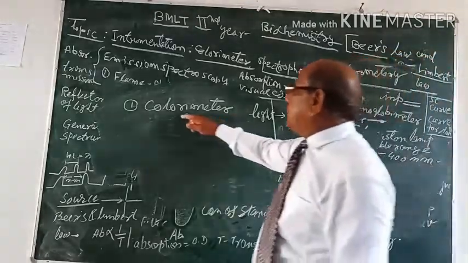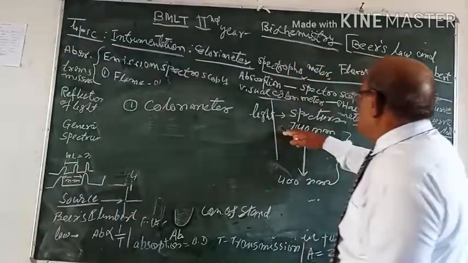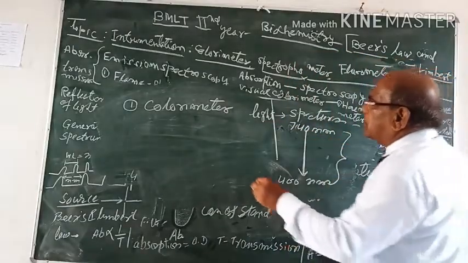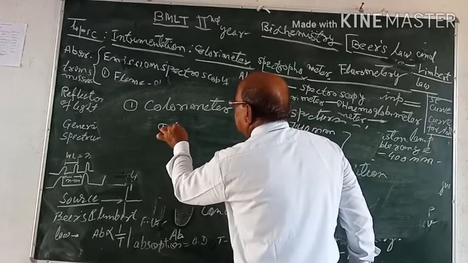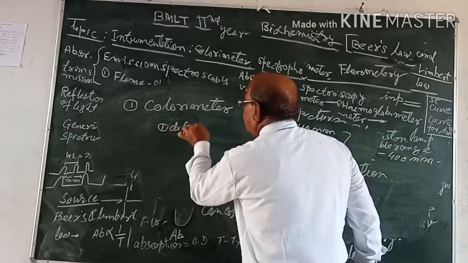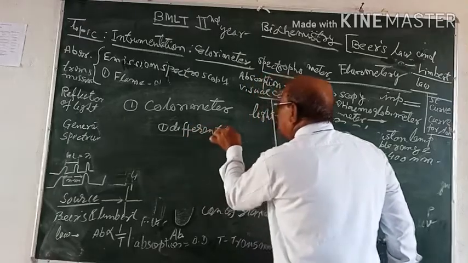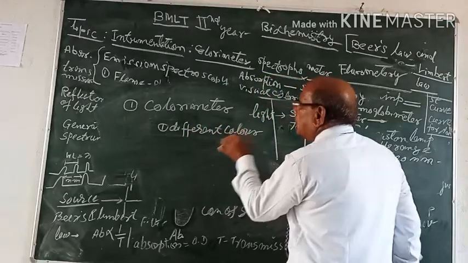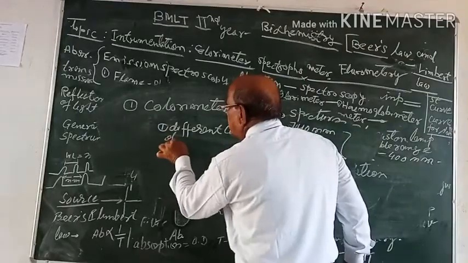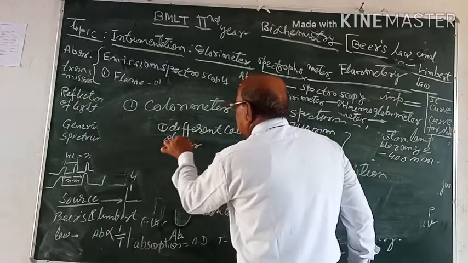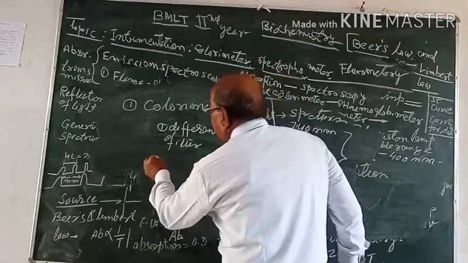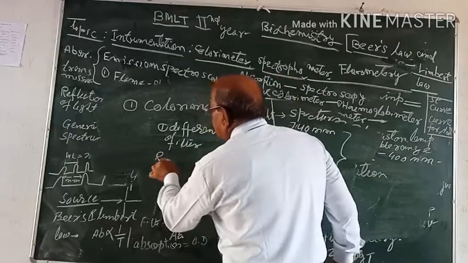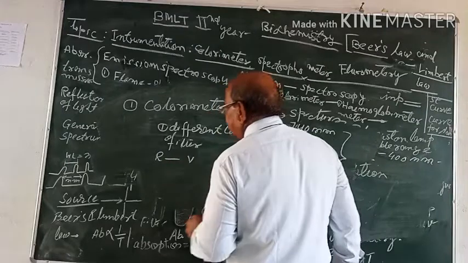In calorimeter, selection of spectrum is done by way of different colors of filter. For example, red to violet color.